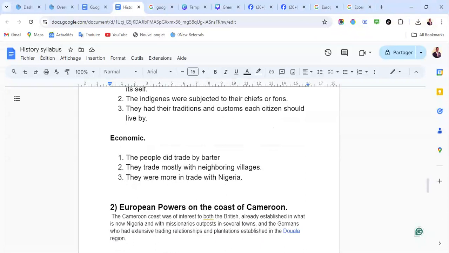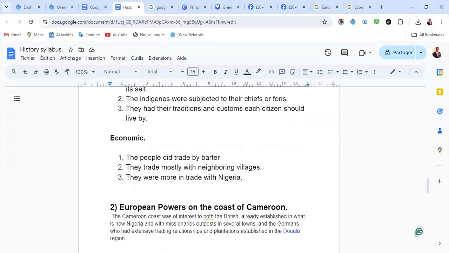Now the economic aspect. What was the economic aspect of Cameroon before the colonizers came in? Number one, the people did trade by barter. So if you have pawpaw and you need pineapple, you give your pawpaw to your neighbor while he gives you the pineapple. Two, they traded mostly with neighboring villages.